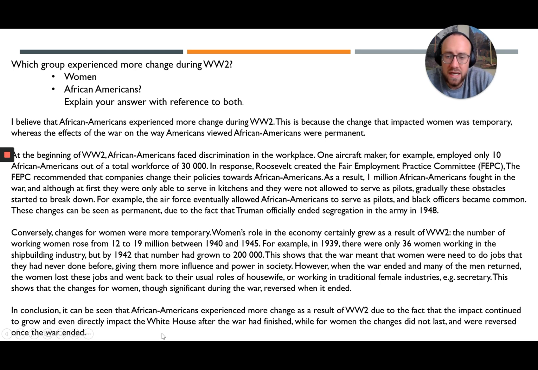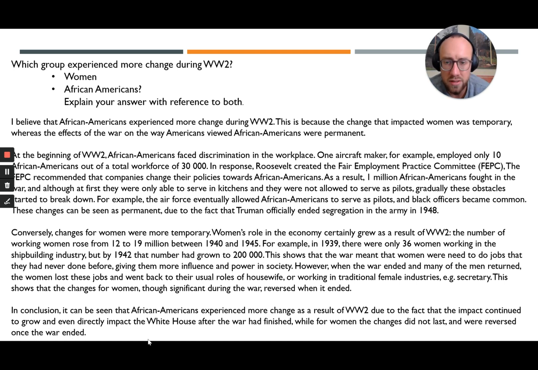In conclusion, it can be seen that African Americans experienced more change as a result of World War II due to the fact that the impact continued to grow and even directly impact the White House after the war had finished, while for women, the changes did not last and were reversed once the war ended.